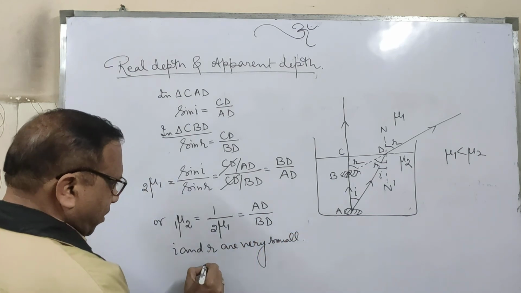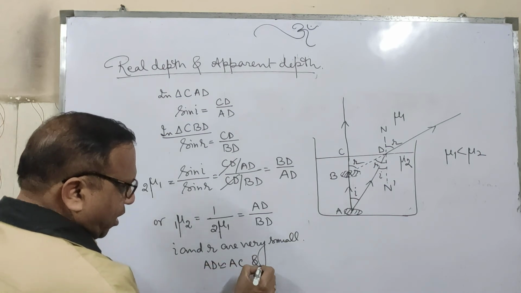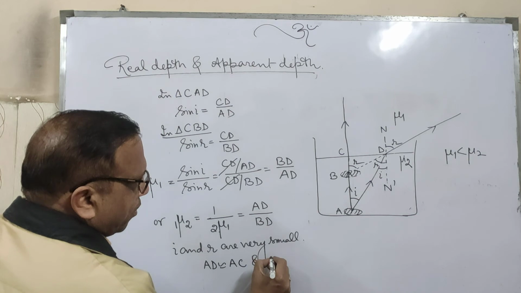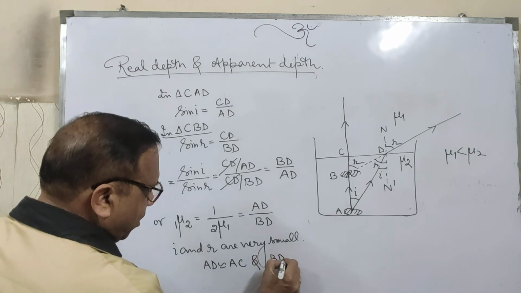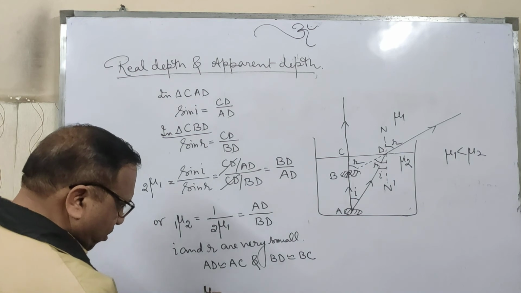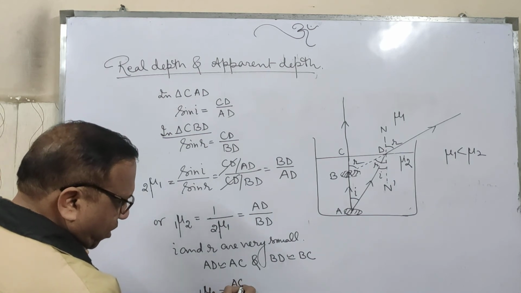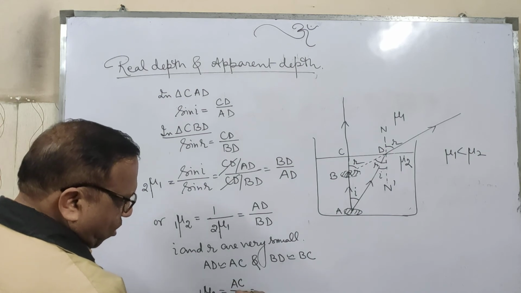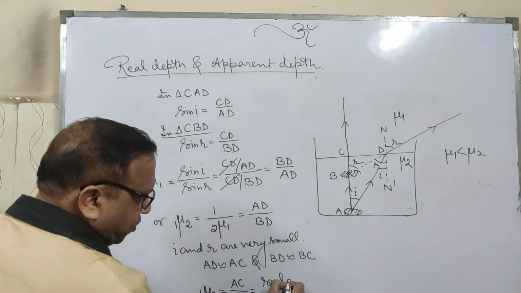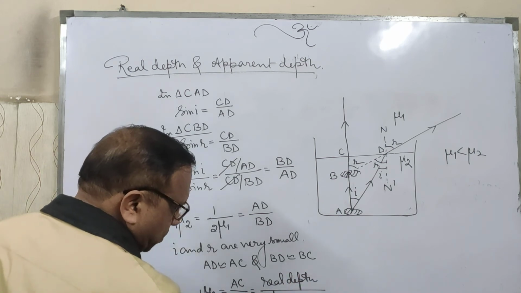I and R are very small, so we consider AD approximately equal to AC and BD approximately equal to BC. So we can write refractive index of 2 with respect to 1 is equal to AC upon BC, or we can write real depth by apparent depth.